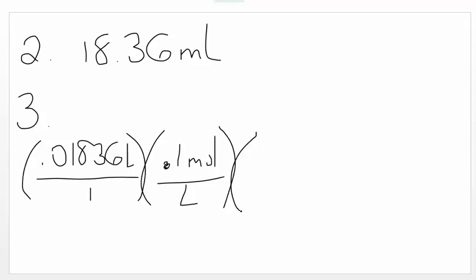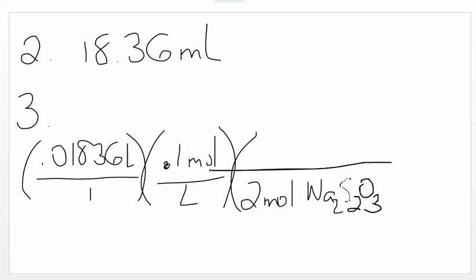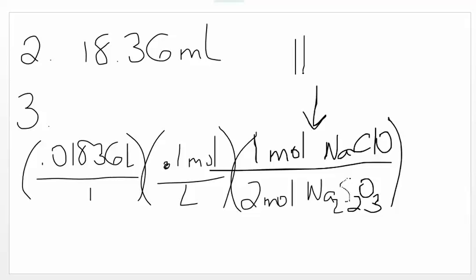We know from question 1 that there are 2 moles of sodium thiosulfate for every 1 mole of sodium hypochlorite. This comes from question number 1.